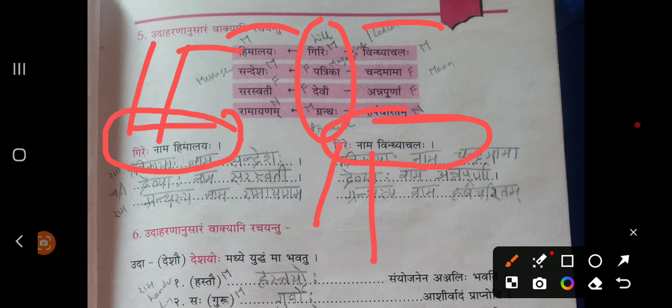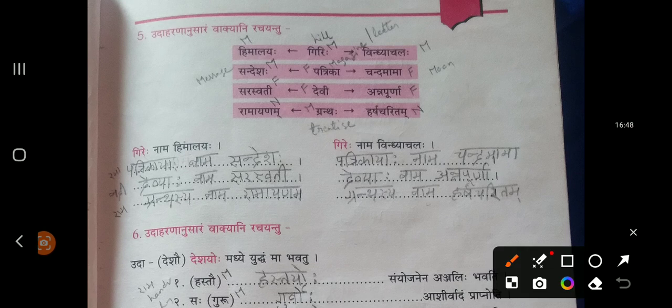Only Himalaya, Vindhyachalaha we have added, right? Only it will change among both sides. So what you need to do, you need to get the Shashti Vibhakti forms for this middle ones. Why? Because we are talking about the relation. That's why we need Shashti Vibhakti forms only for these things. And left hand side, right hand side, these things will remain as it is. Pradhama Vibhakti only. Shashti Vibhakti is only for middle part.